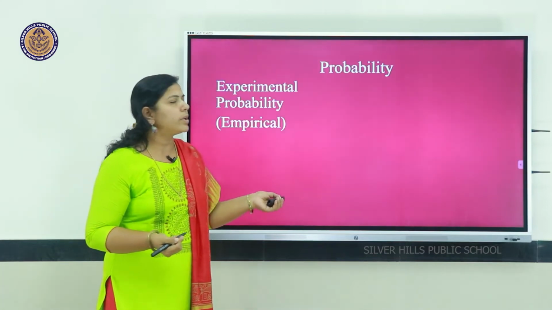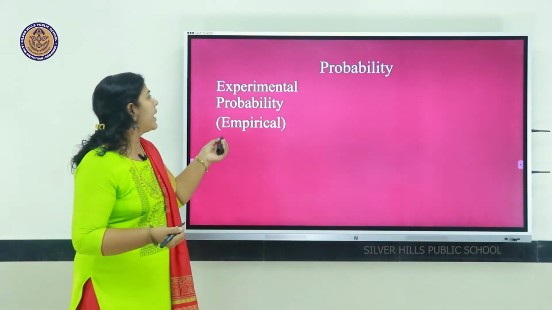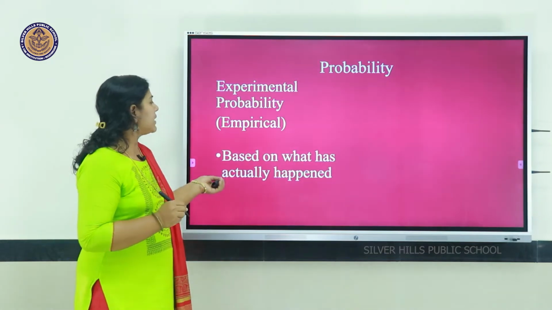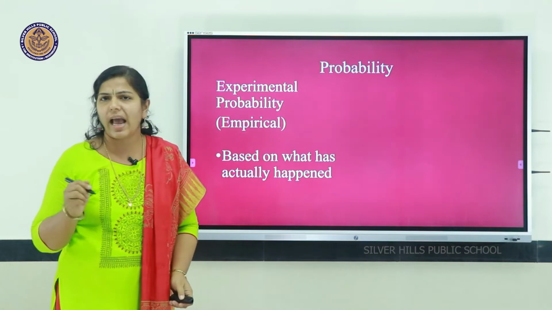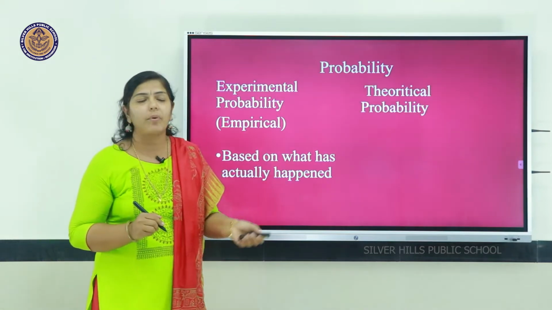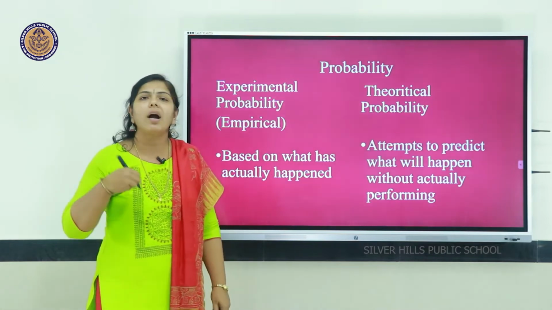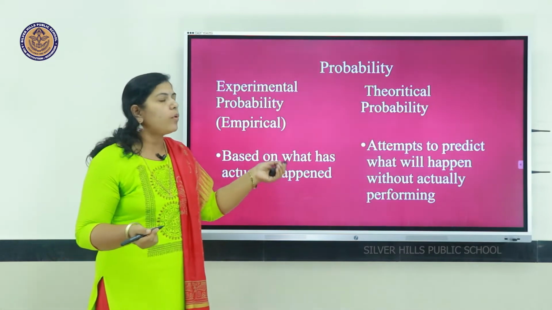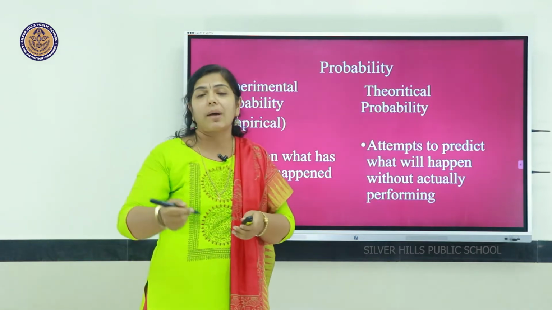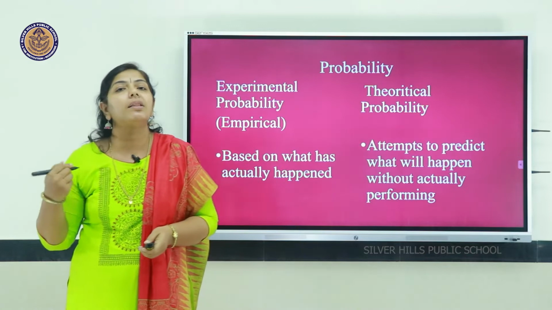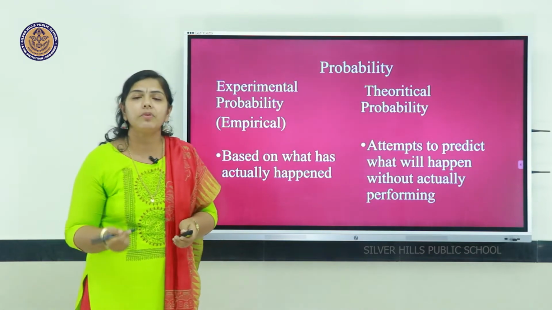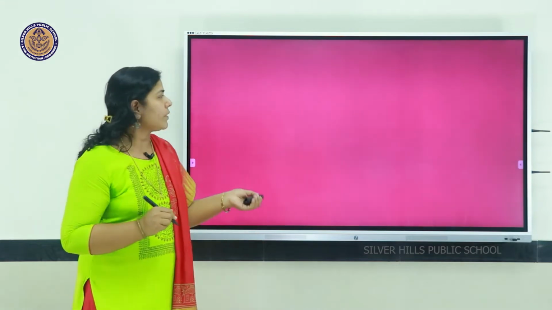Probability has two types. The first one is experimental probability or empirical probability, that is, it is based on what has actually happened. The second one is theoretical probability, which attempts to predict what will happen without actually performing the experiment. In this chapter, we are dealing more with theoretical probability. Now let us see the different terms used in probability.